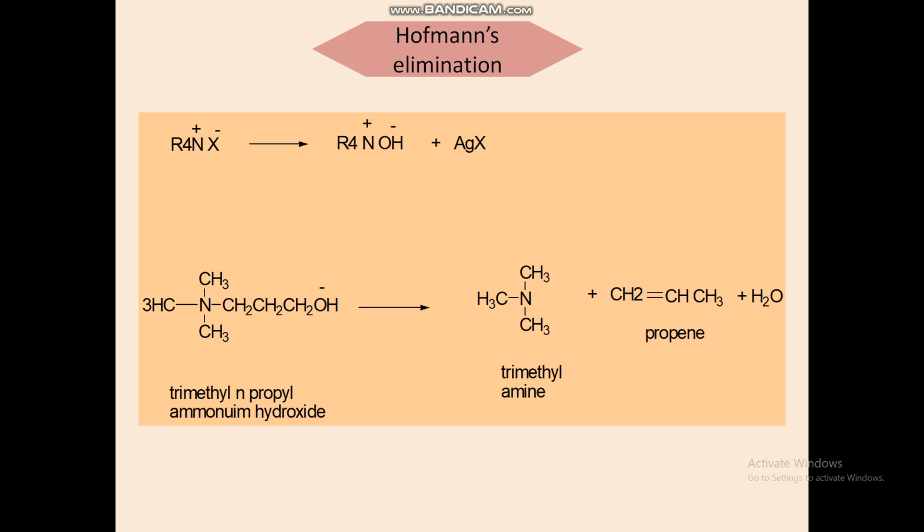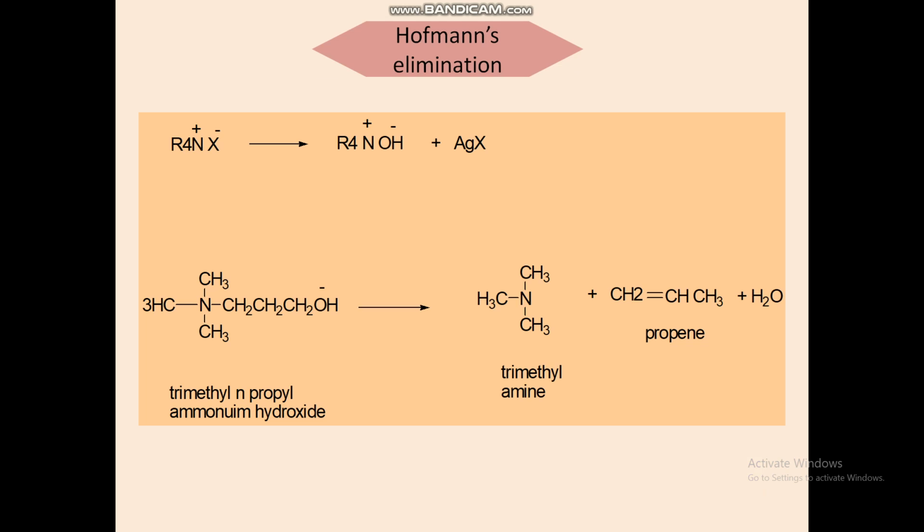Hoffman's elimination. Next, what is Hoffman's elimination? Here, quaternary ammonium salt is treated with moist silver oxide. Silver chloride is precipitated, which can be filtered off. The aqueous alkaline solution is of quaternary ammonium hydroxide.